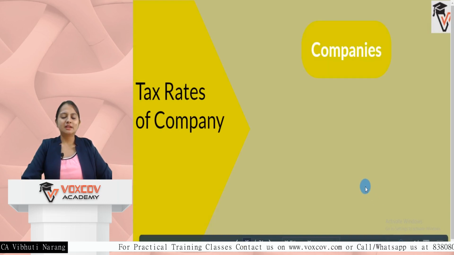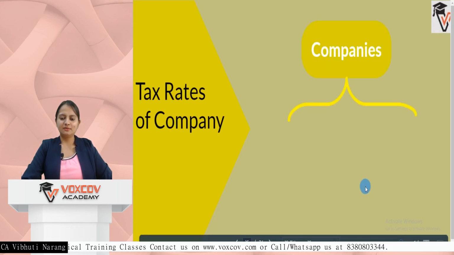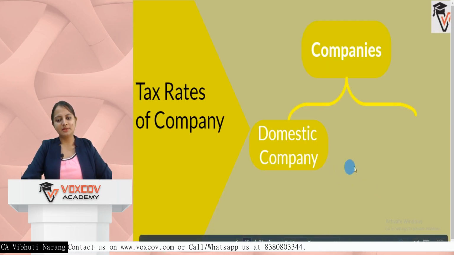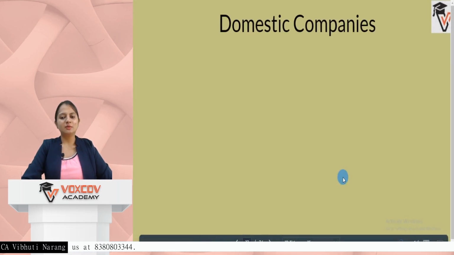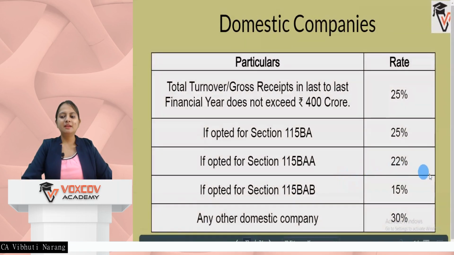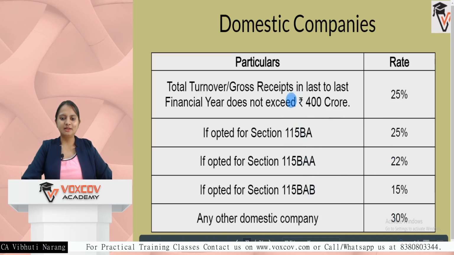Now we need to understand the tax rate of companies. So in case of companies, there are two types of companies. One is a domestic company and the other is a foreign company. In case of domestic company, there are different types of companies which are applicable in income tax right now. These are not slab rates, these are different categories of companies. Whichever category you fall in, that particular fixed tax rate is applicable on that company.